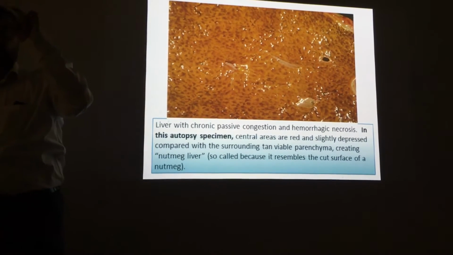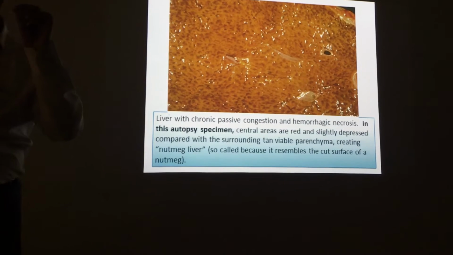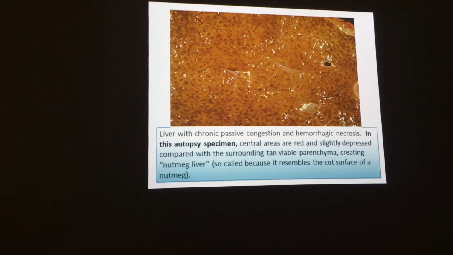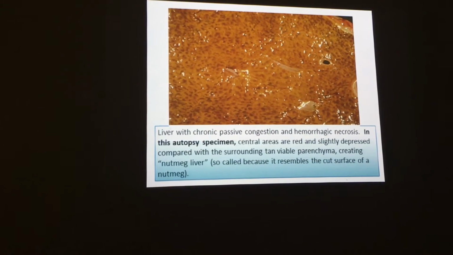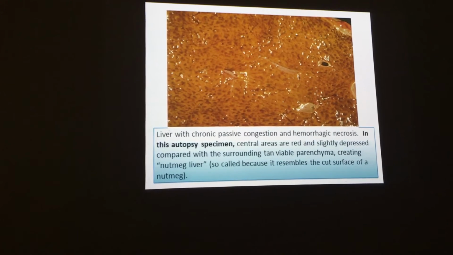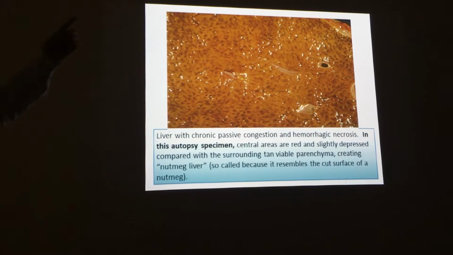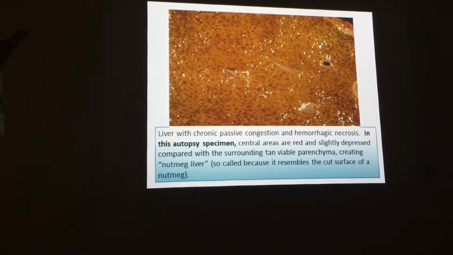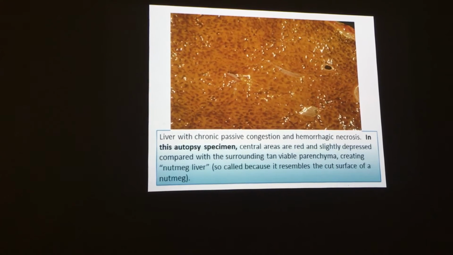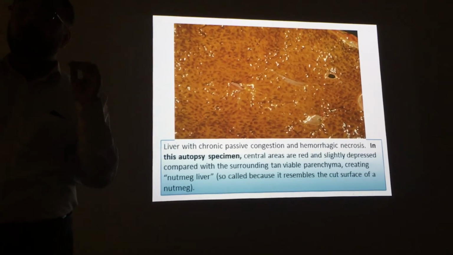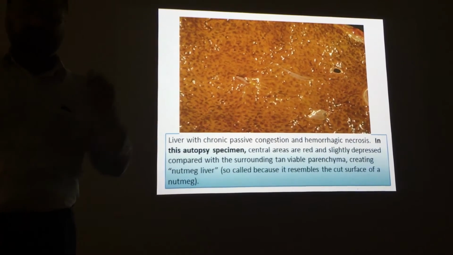Nutmeg is basically, you can see, not a fruit. People used to chew it, like in India and Pakistan they put it in this. So this is basically the characteristic color of this, and from there they took the name nutmeg. So what you will see in nutmeg is congestion. What is congestion? You find dark colors and light colors.